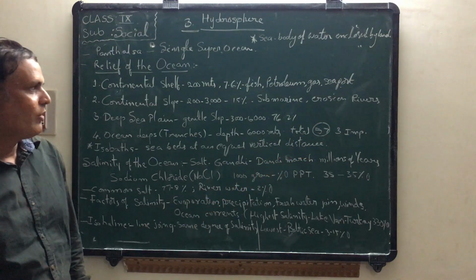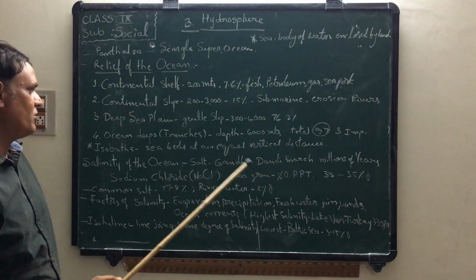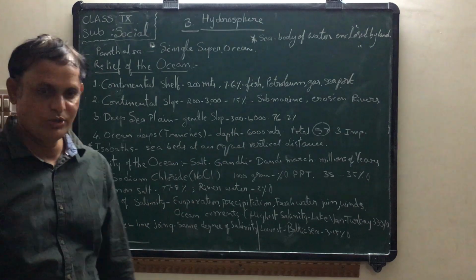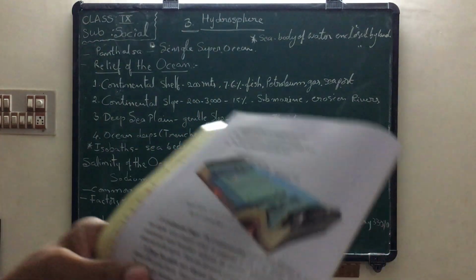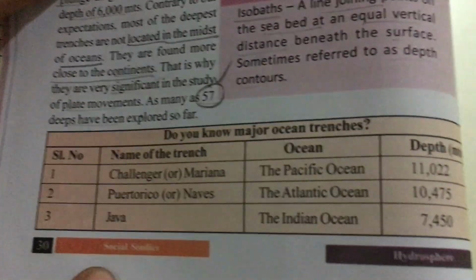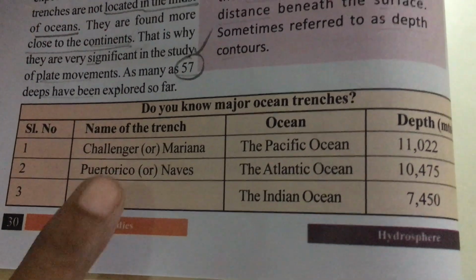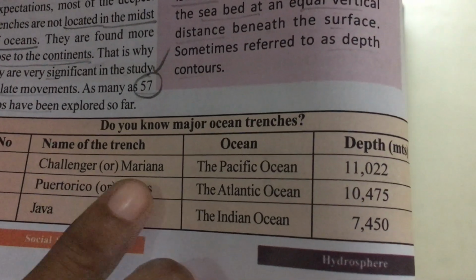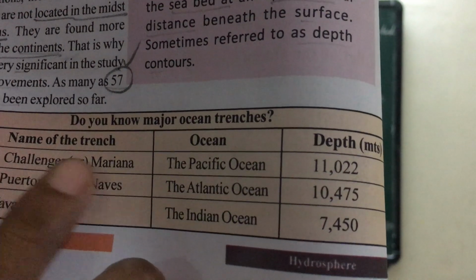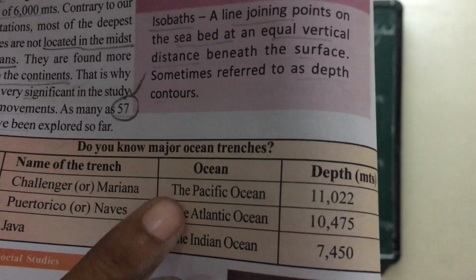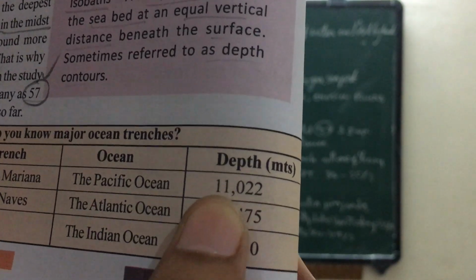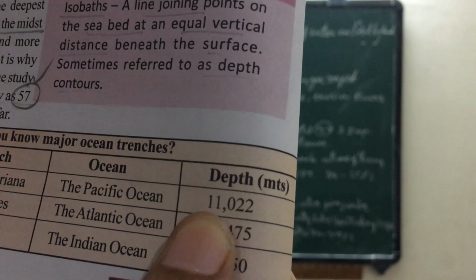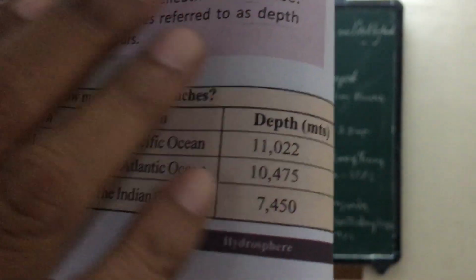I will show you the 3 trenches in your textbook. Now, look in your textbook, page number 30. 3 trenches. First one is Challenger or Mariana Trench. This Mariana Trench is located in the Pacific Ocean. What is the depth of this trench? 11,022 meters.